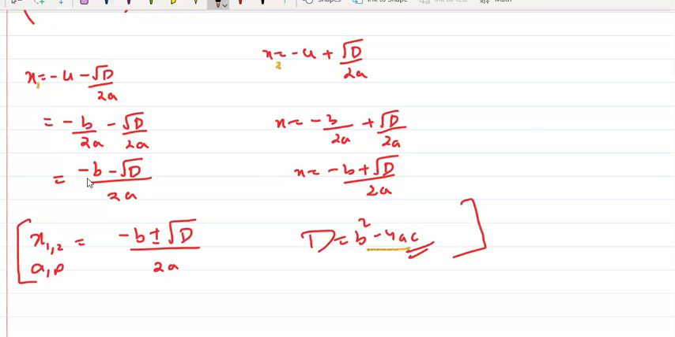See, we have two roots. One is minus b minus root d by 2a, and one is minus b plus root d by 2a. So I can write both formulas in one way, which is minus b plus minus root d by 2a. In one case it is plus, in one case it is minus. So we'll get two roots. Got it? Tell me, got it?